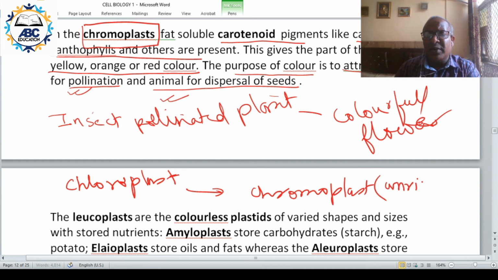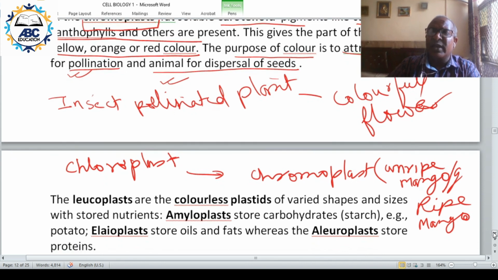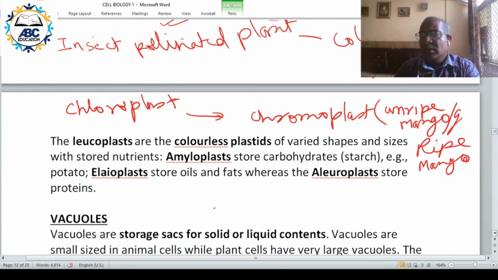For example, unripe mango and ripe mango. Unripe mango is green in color, whereas ripe mango is red or yellow.